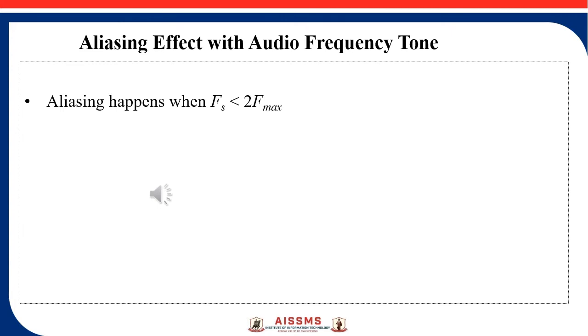Okay, so as you are observing in this slide, the other way around the statement is written. Aliasing happens when the sampling frequency is less than 2 into f maximum. So today we are going to verify this aliasing effect with audio frequency tone. That means we are going to hear a frequency tone and change the sampling frequency and verify whether the aliasing is happening or not. And all this experiment we are going to perform using MATLAB.